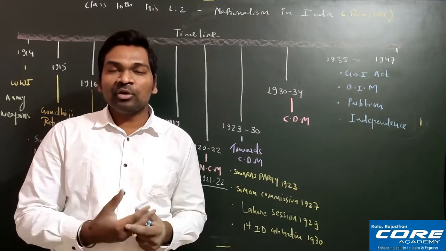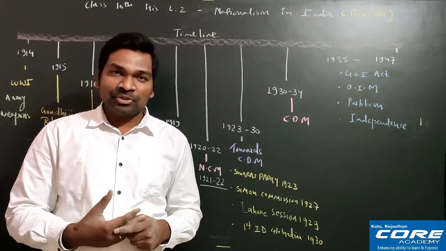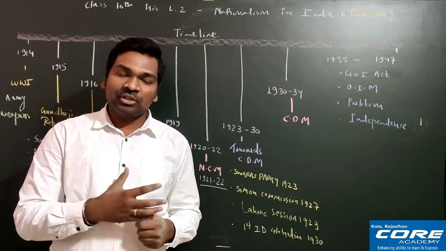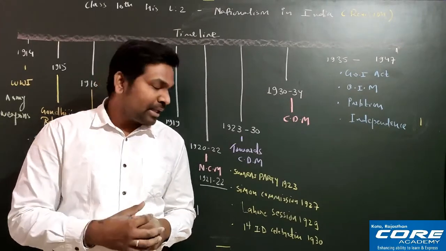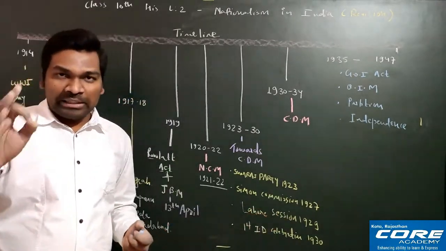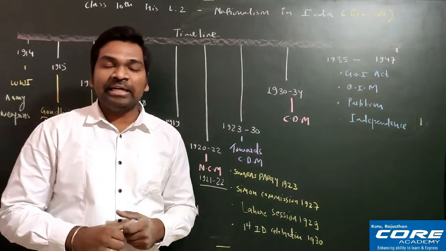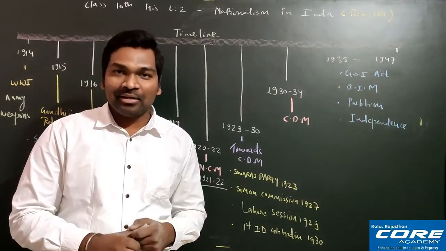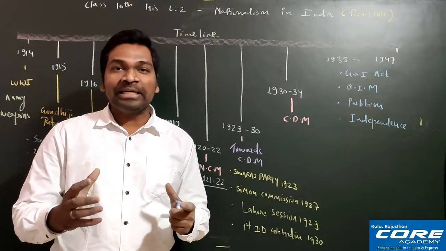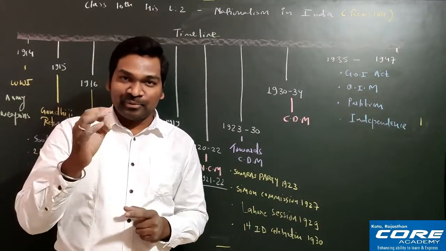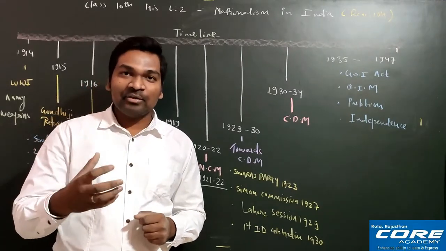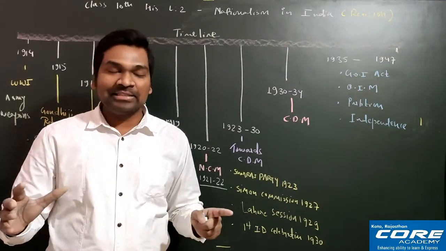Obviously this was not liked by Indians, especially leaders like Pandit Jawaharlal Nehru and Subhash Chandra Bose. They straight away rejected this proposal, and in 1929 at the Lahore session of the Indian National Congress, Pandit Jawaharlal Nehru announced that India will take Purna Swaraj. What is the meaning of Purna Swaraj? Complete independence, okay? Remember, this is a very famous slogan: India will take Purna Swaraj, nothing less than that.